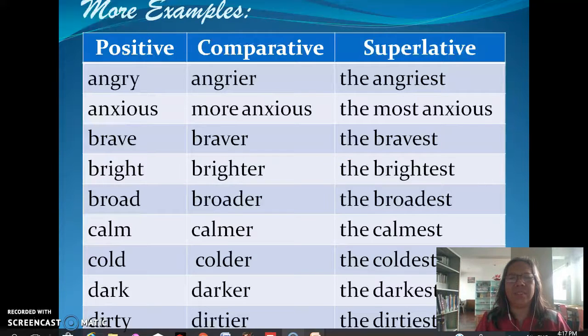Yes, the brightest. For the adjective broad, we say the broadest. Okay? And then calm, the calmest. And then cold, the coldest. Dark, the darkest. And dirty, the dirtiest. Okay? So, these are examples of adjectives in their superlative forms.